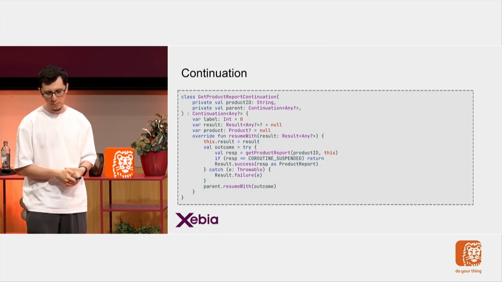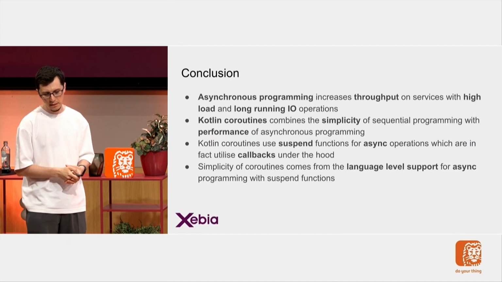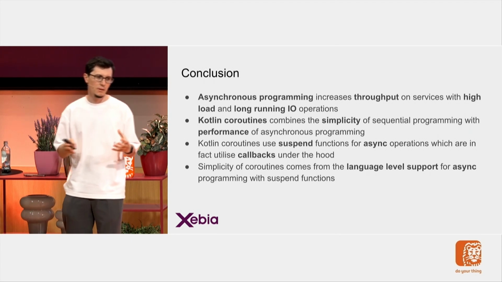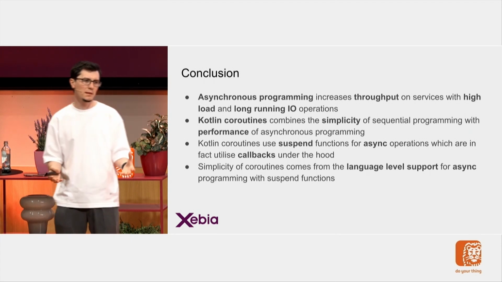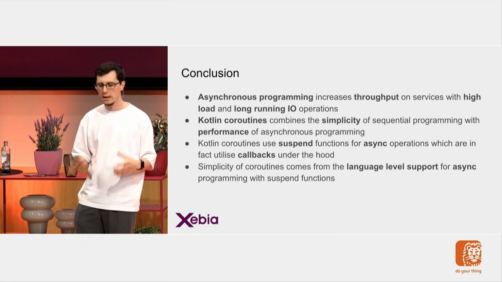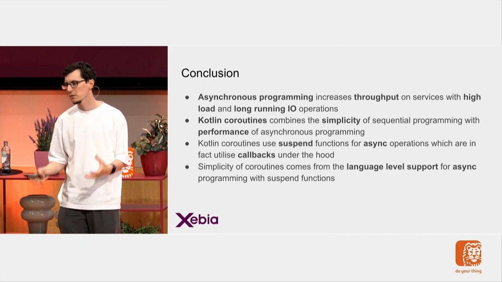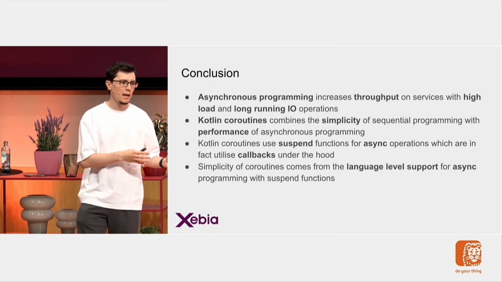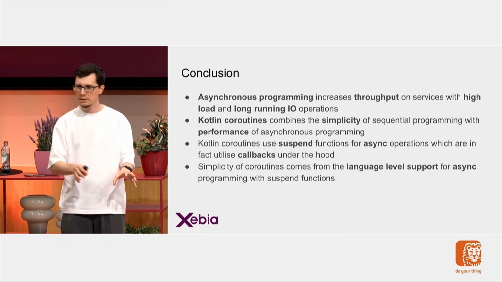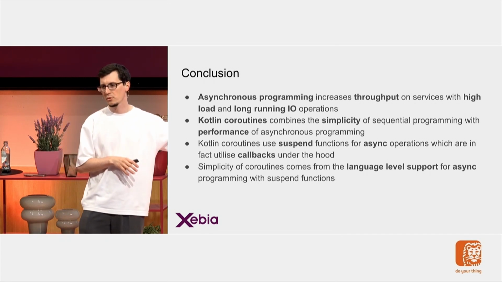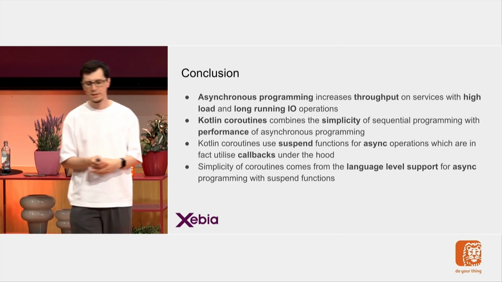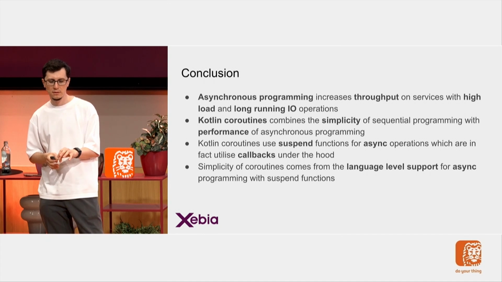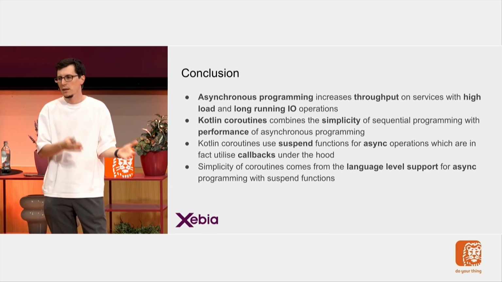I'm right now out of time, so I will skip this slide, and I will do my conclusion. So the thing is that what we have seen in the beginning, asynchronous programming increases throughput on services with high load and long-running I/O operations. So that's why I wanted to use it. And then we've seen how Kotlin Coroutines combine the simplicity of sequential programming with the performance of asynchronous programming, and then how Kotlin uses suspend functions for asynchronous operations, which are in fact just callbacks.